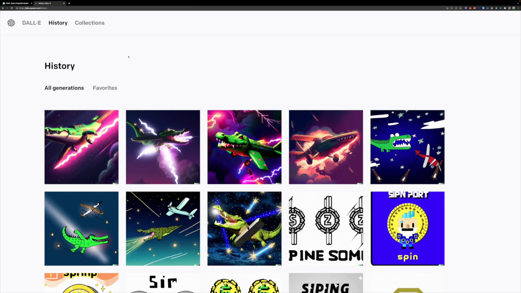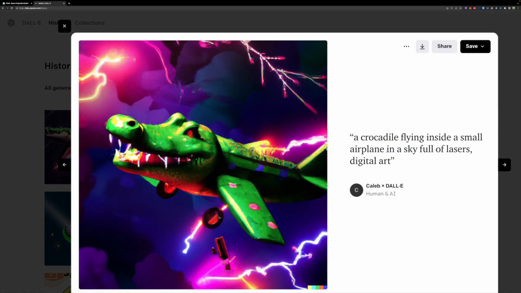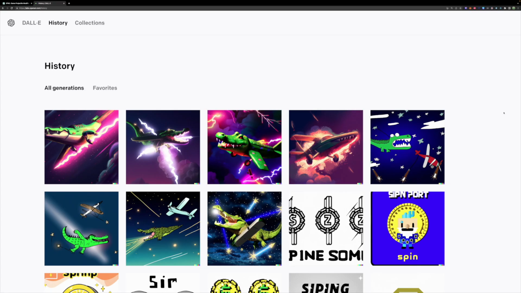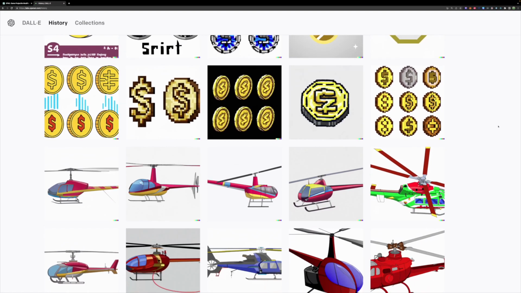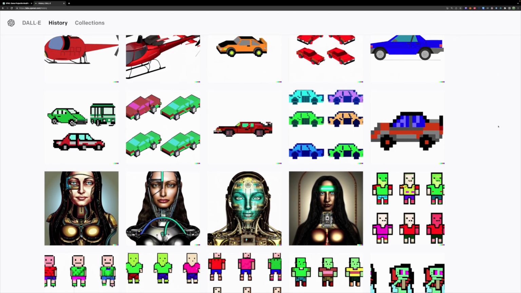For images, I used DALL-E, which allows you to use AI to generate images on the fly. So for example, here is something I just created a few minutes ago. Honestly, it's pretty sick. Not exactly what I was asking for, but pretty close. And I've done this for a lot of different game pieces, so it's quite useful.